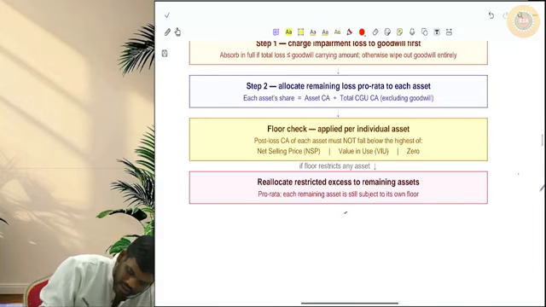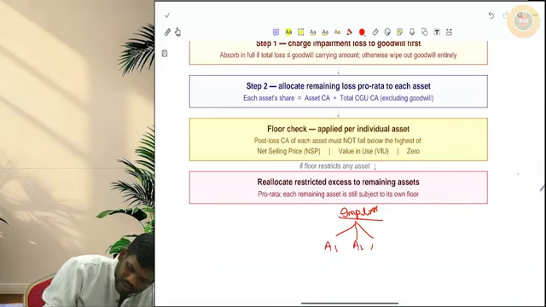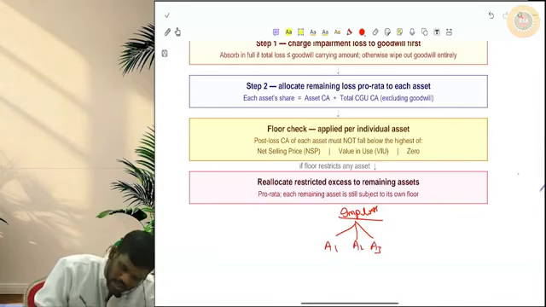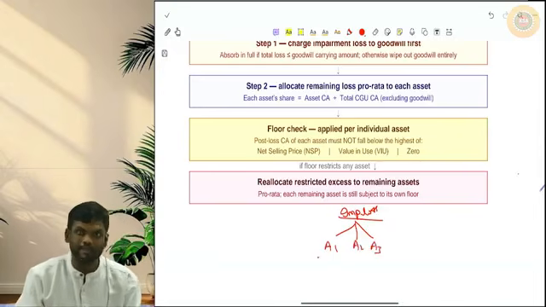Now one more point, AS-28. You will allocate that impairment loss to multiple assets, asset 1, asset 2, asset 3, and then you will reduce their carrying amounts by this impairment loss.